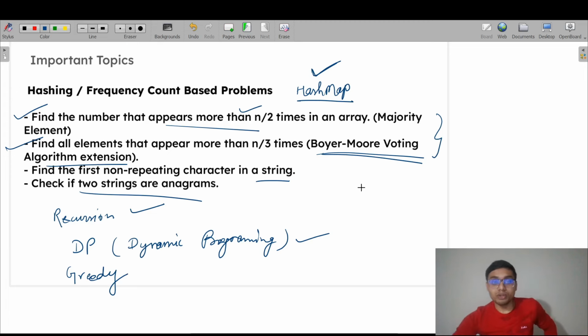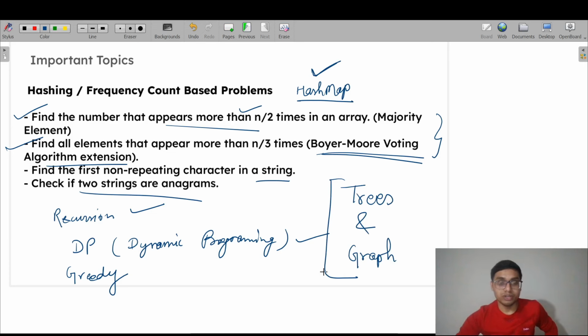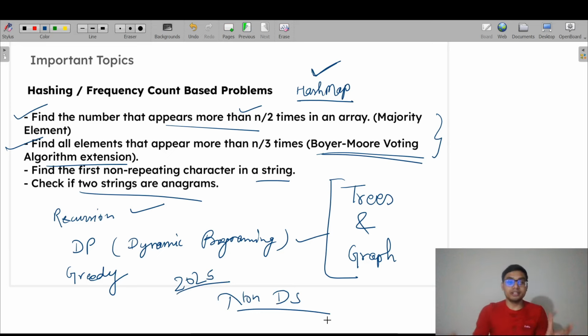Now we are going to start trees and graphs, because in previous years we saw that in 2025 they are asking non-linear data structures as well. Non-linear means where the data is stored in a hierarchical form, not in a linear format. Hierarchical means either in tree form or in graph format. So we are going to start these topics. This is all about today's session.